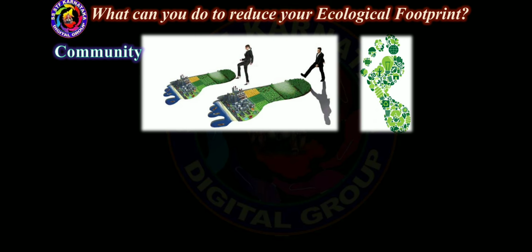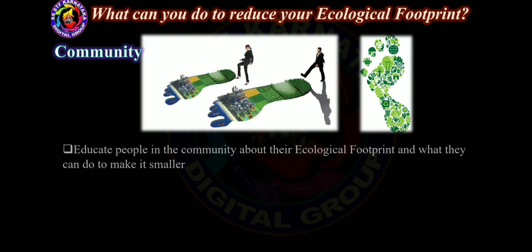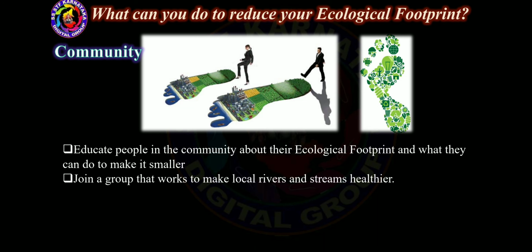And the next, to reduce your ecological footprint, is in the community. Educate people in the community about their ecological footprint and what they do can make it smaller. Join a group that works to make local rivers and streams healthier.